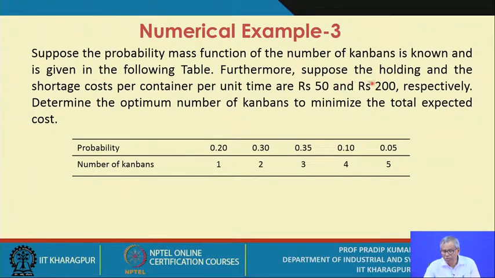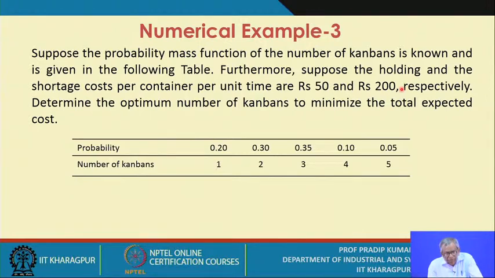Furthermore, suppose the holding and the shortage cost per container per unit time are rupees 50 and rupees 200 respectively. Now these are estimates, and many a time, in any exercise on production control or inventory control, or both, you need to have the estimates of the relevant costs.